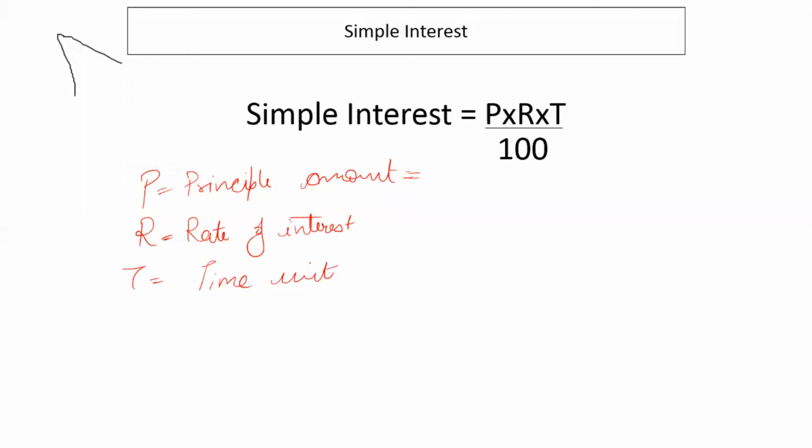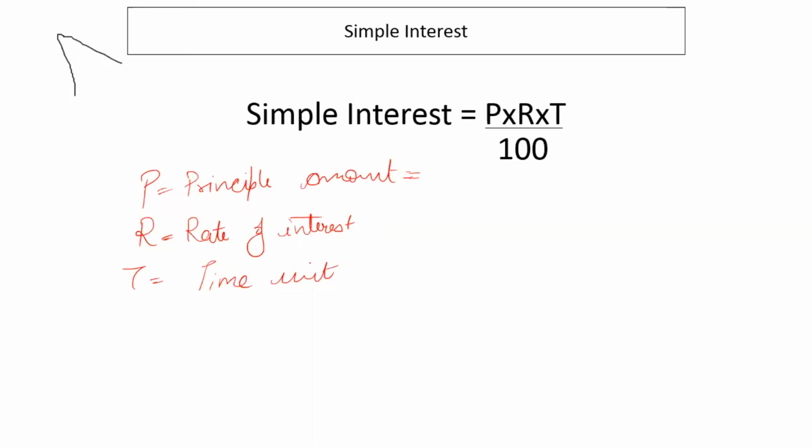Right? T is not the number of years, we will always call T the time unit. It can be in years, half years, quarters, days, hours, anything. So T is the number of time units for which the amount P, the principal, is lent or borrowed, on which a rate of interest R is applied and a simple interest of PRT upon 100 is received.